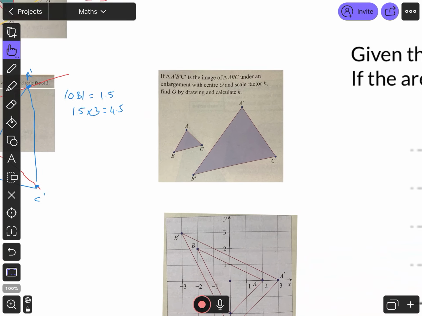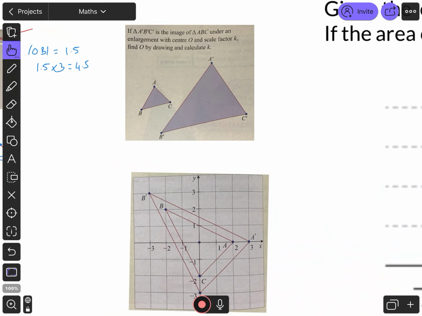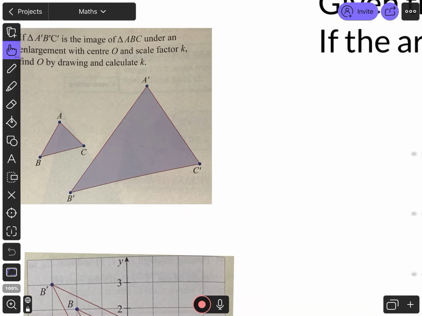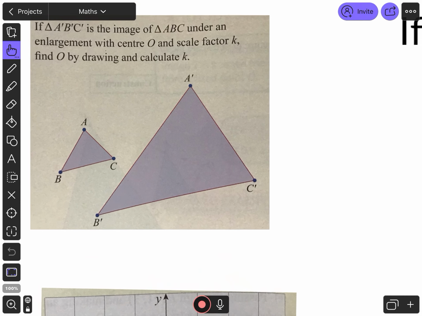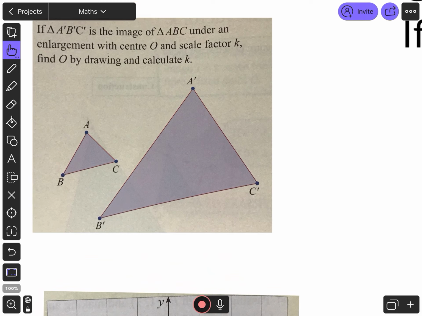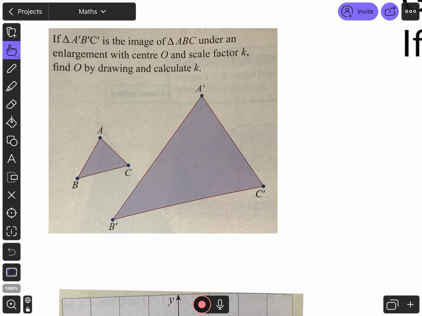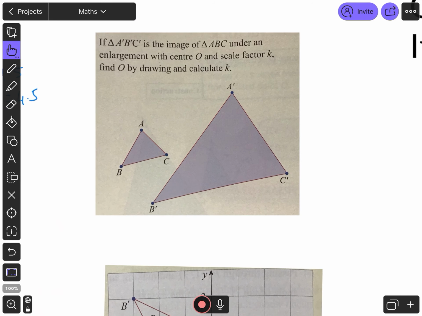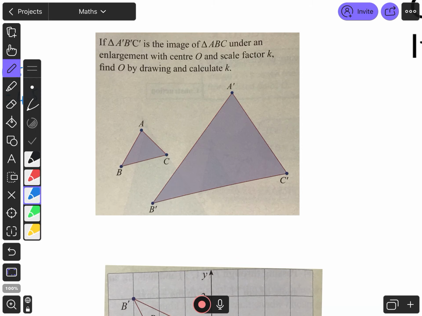Okay, so next thing I want to just very quickly point out is these 2 questions here. For this first one, if you're given something like this and you're asked to find the enlargement, you're asked to find the center, what you need to do is you need to take your ruler, you need to join up these 2 points. So join A to A dash, and it's wherever all of those points meet.